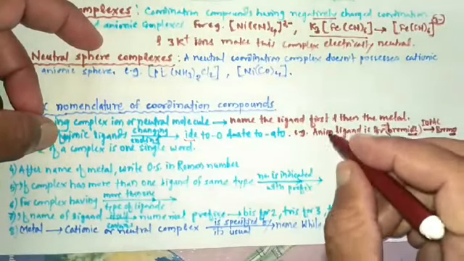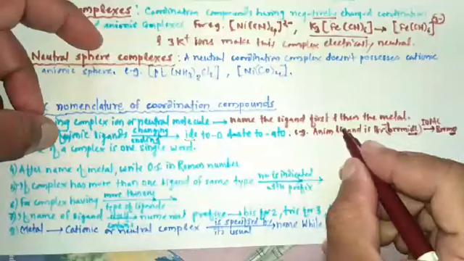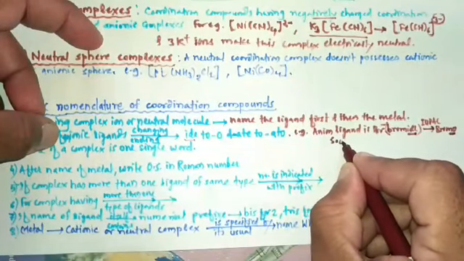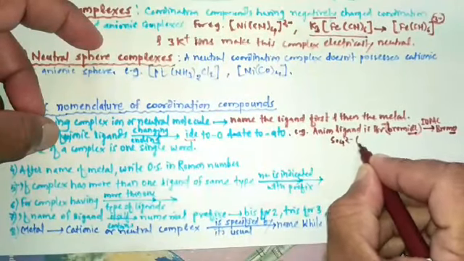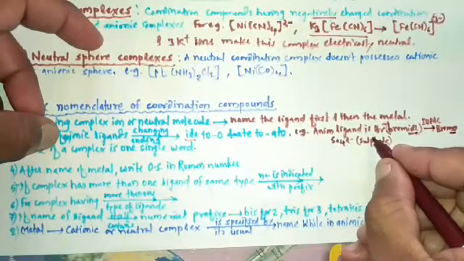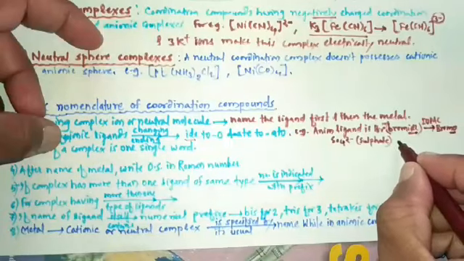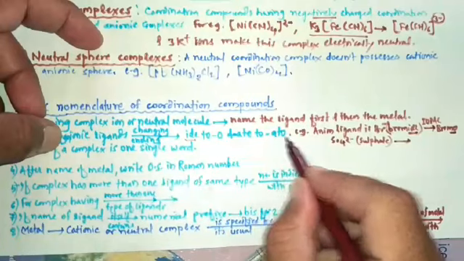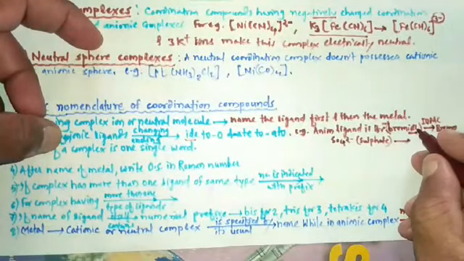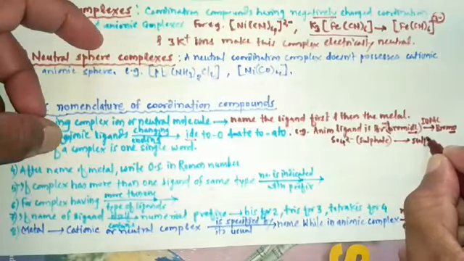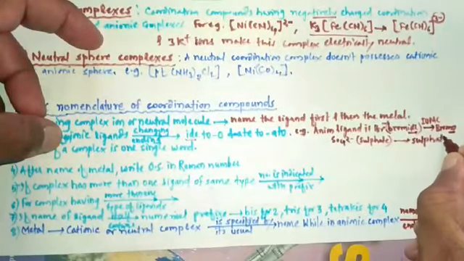Or take another example. For example, anion ligand is sulfate, SO4 2 minus. Then here ATE is replaced by ATO. That's why here instead of sulfate, here sulfato.